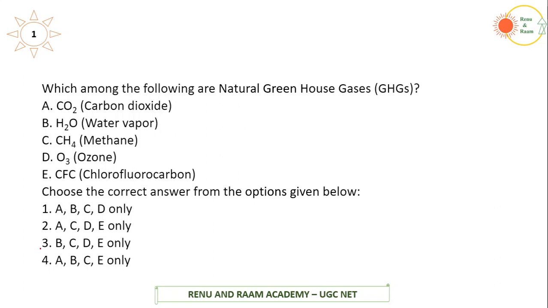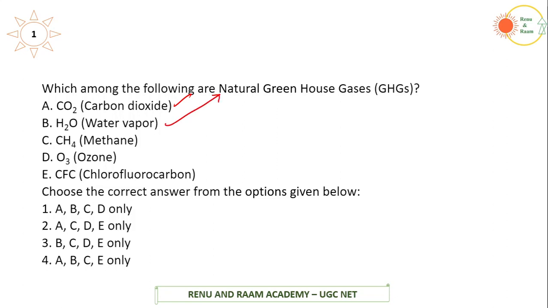Natural greenhouse gases are those which are available in nature and which are not created due to man-made interventions. So if you see the first one, carbon dioxide is indeed present in the atmosphere. The only change is because of man-made intervention, we are aggravating the carbon dioxide presence. It is already there. And similarly, water vapor is in fact a greenhouse gas.